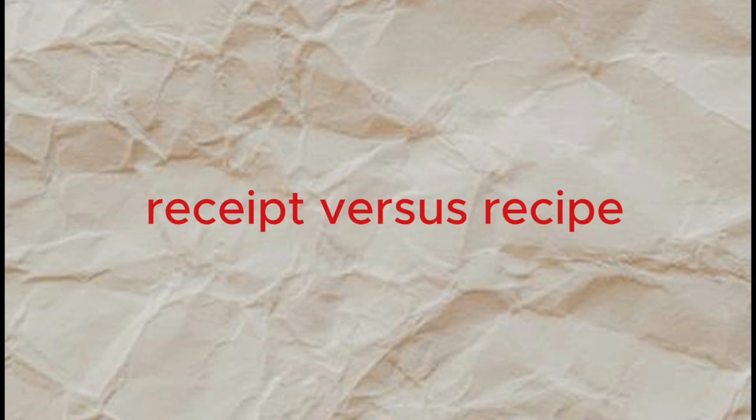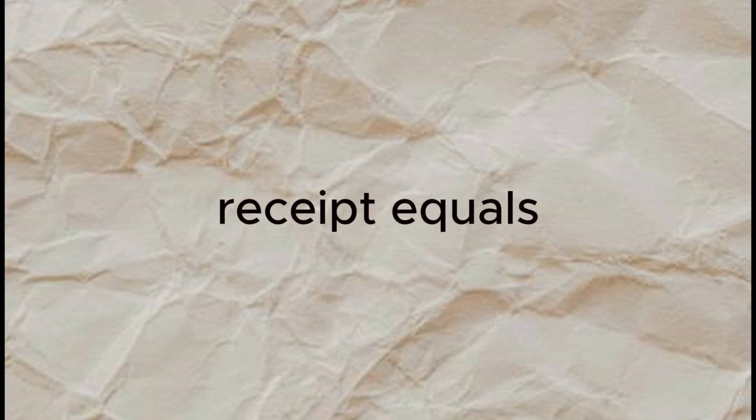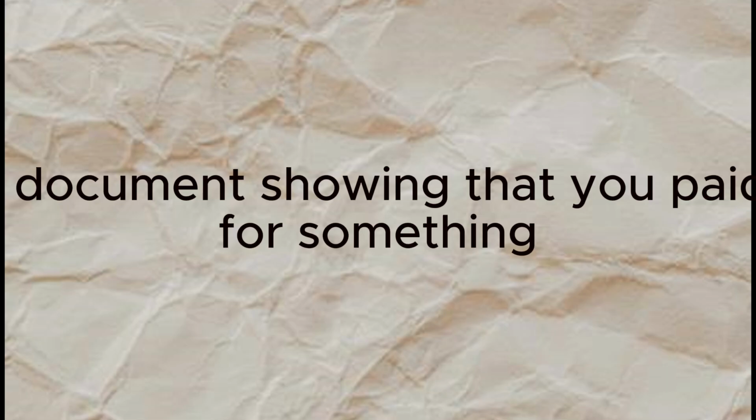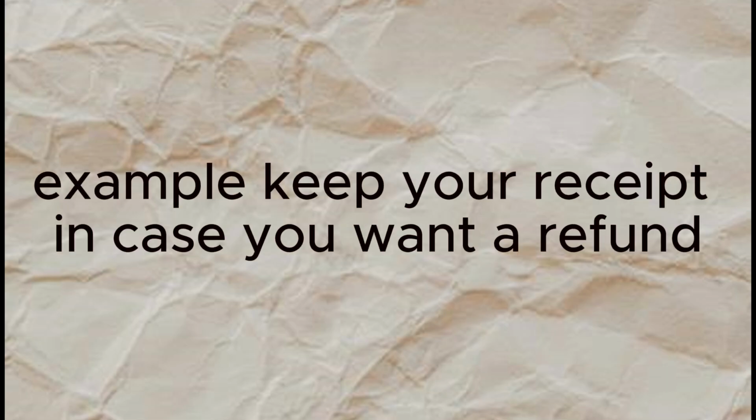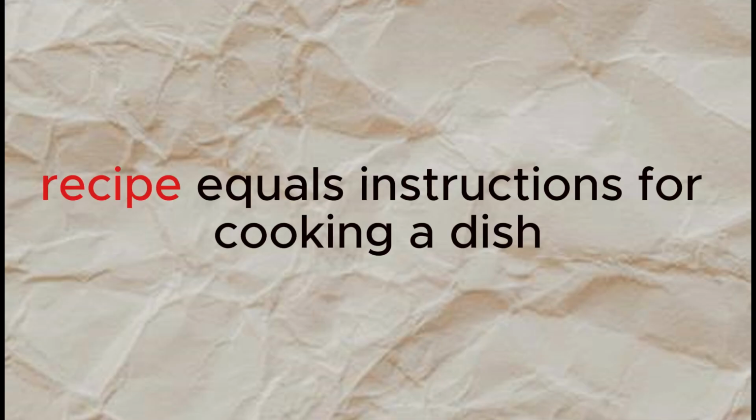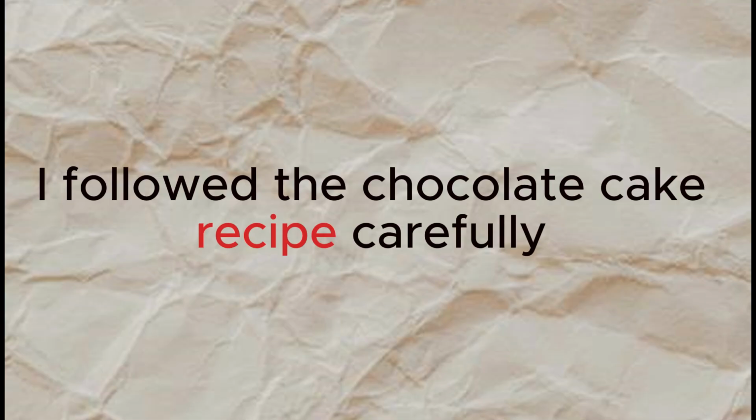4. Receipt versus recipe. Receipt equals a document showing that you paid for something. Example, keep your receipt in case you want a refund. Recipe equals instructions for cooking a dish. Example, I followed the chocolate cake recipe carefully.